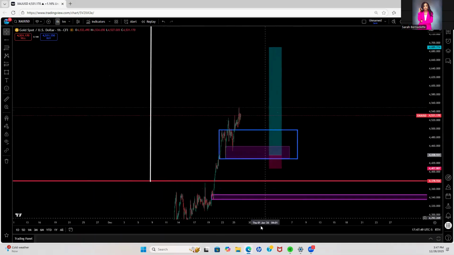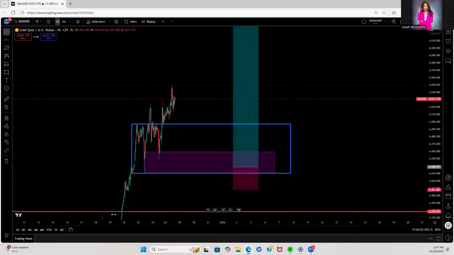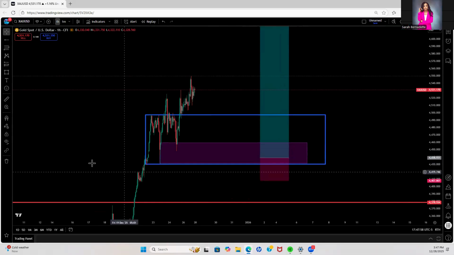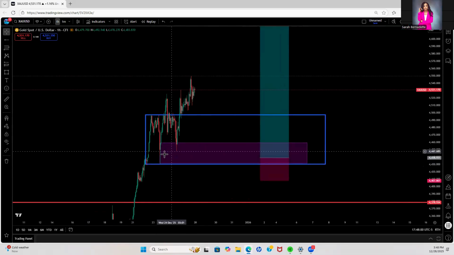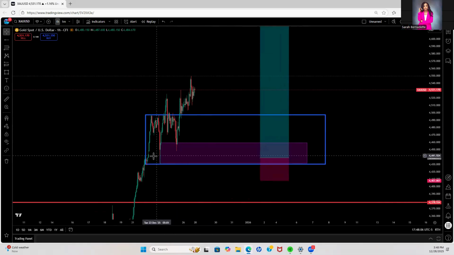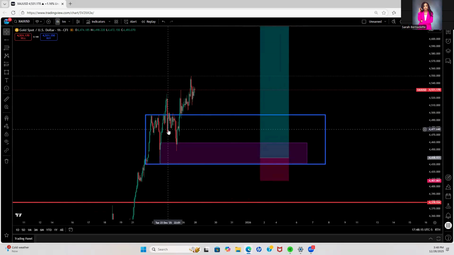All right, let's look at what happened from our last analysis. Last analysis, there was an area that I told you guys to look for a buy on gold, which is basically this fair value gap right here. This purple box was an area to actually look for a buy. At the moment of analyzing this, gold was up here, actually I think it was right here. Yeah, it was around 4,480 approximately.